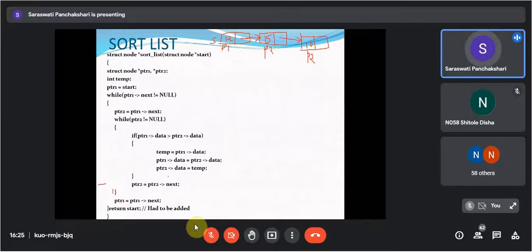Now this is the if part. If this condition is false, we are running this one. PTR2 is equal to PTR2 of next. So your P2 will point here.